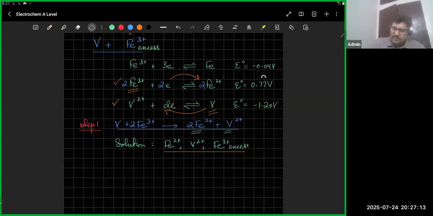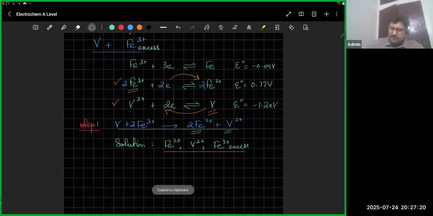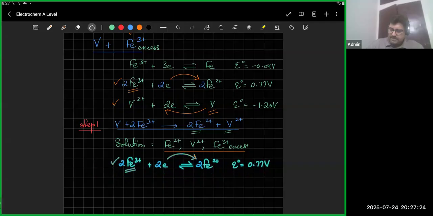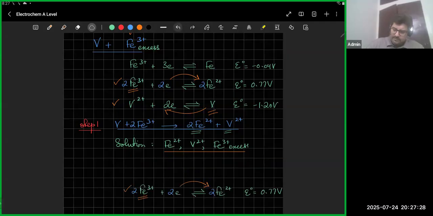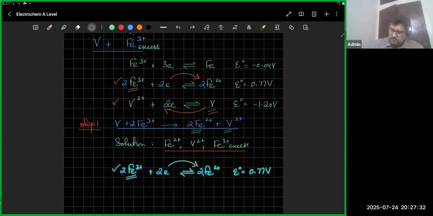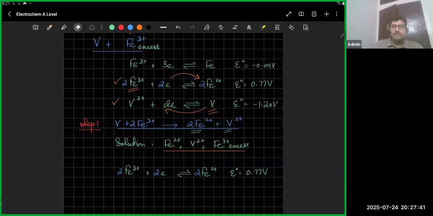First, let's copy this one from here. This equation involves Fe2 plus, so I'm just going to copy this. That's 1. That was wrong, so remove this too. So that's one of the equations.